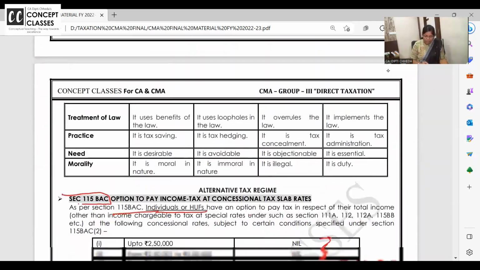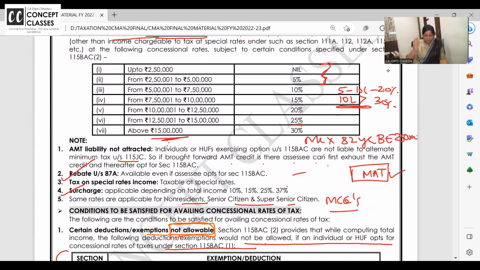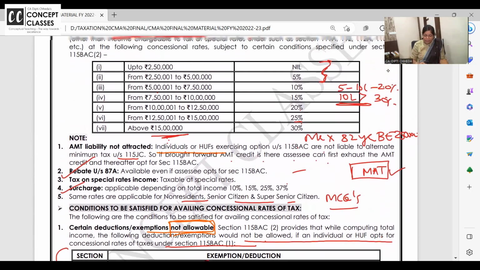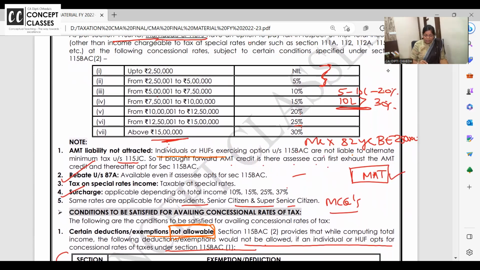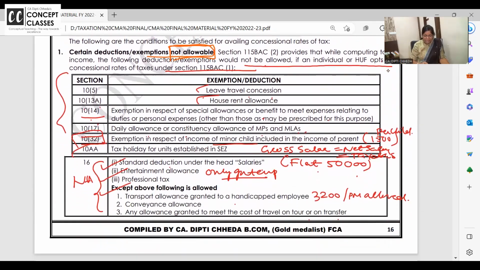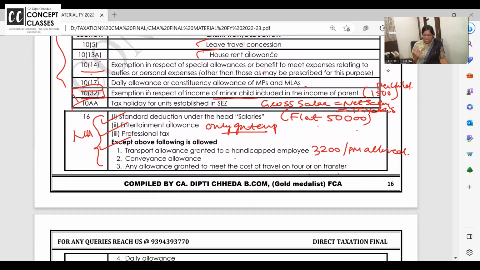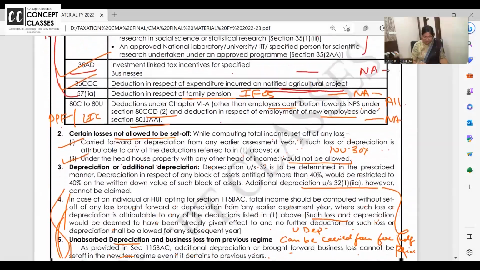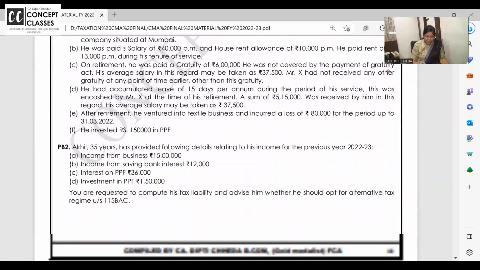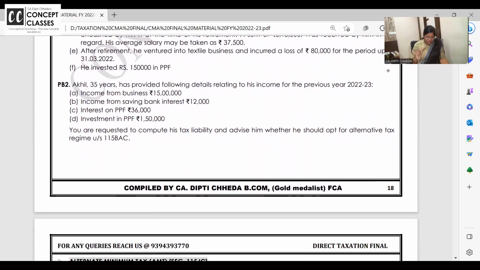And in MCQs, they can ask you this, dear students, that if they are going for the new tax regime, it is applicable for whom? Only individual and HUF. And if he is 82 years old, will you get a basic exemption of 5 lakh? Answer is no. No additional basic exemptions are applicable. Rest all surcharge, rebate, special income, special rates, all same. Chalo. Let us solve problem number 2 first.